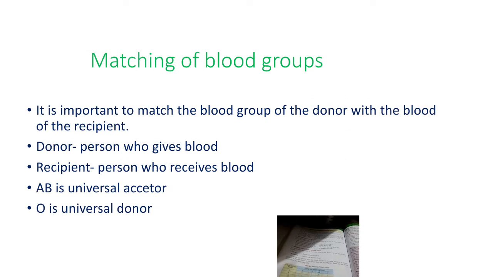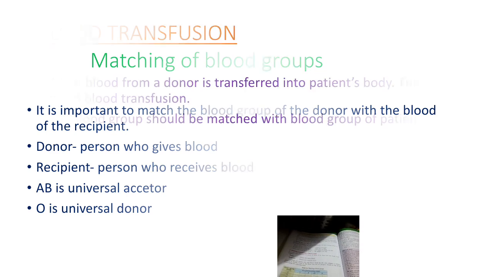Next is matching of blood groups. So students, it is very important to match the blood group of the donor with the blood group of the patient or recipient. So who is a donor? The donor is the person who gives the blood; the recipient is the person who receives the blood. So AB is a universal acceptor. That means it accepts blood from all blood groups. And O is a universal donor. That means O donates blood to all blood groups.